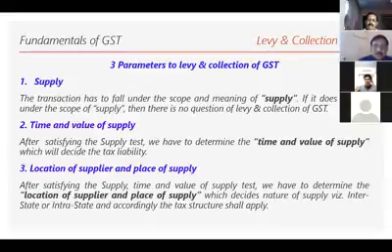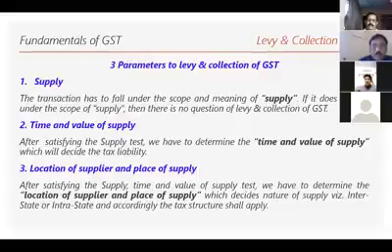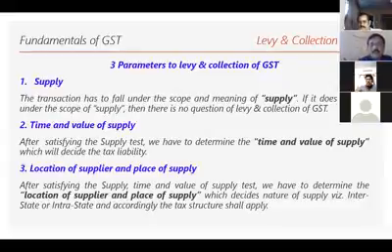Second question, if there is a supply, when was it supplied and what was the value of the supply? Then you have to determine the time of supply, because the time determines various aspects, and the value of supply, because you have to levy tax on the transaction value.